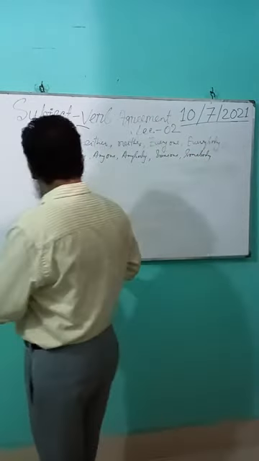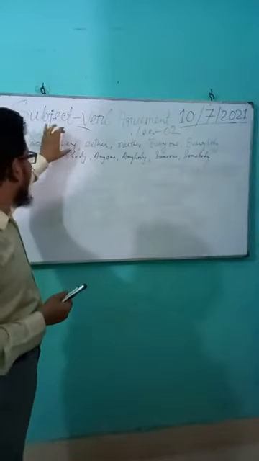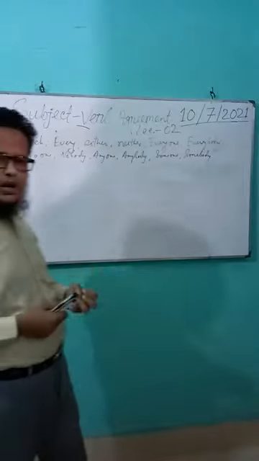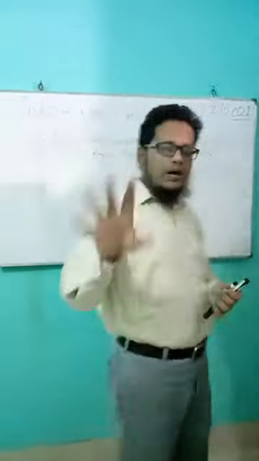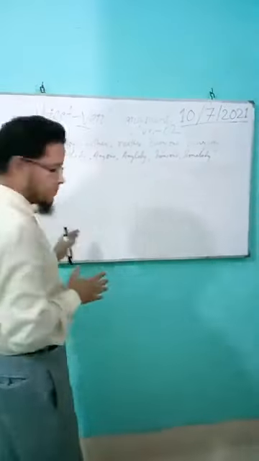Now we'll see how verb agrees with each, every, everyone, either, neither, someone, somebody, no one, nobody, none, and anybody. How does verb agree with them? We will discuss how verb agrees with these pronouns.